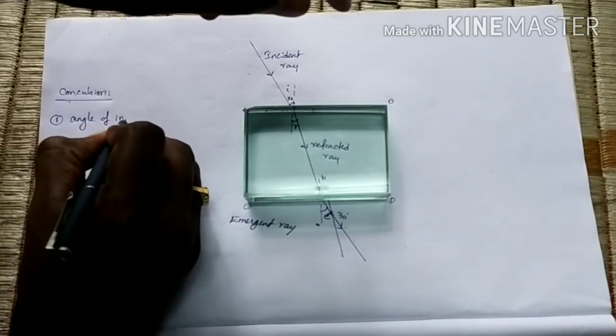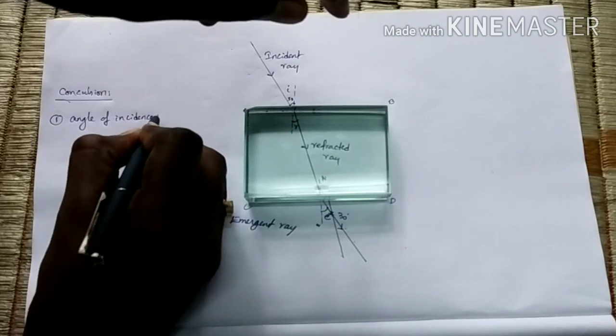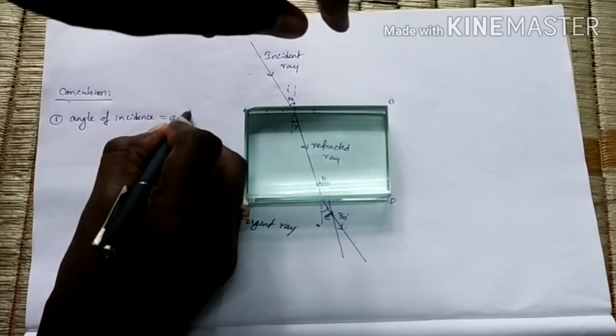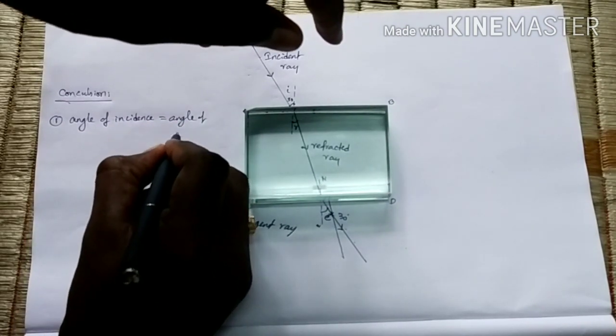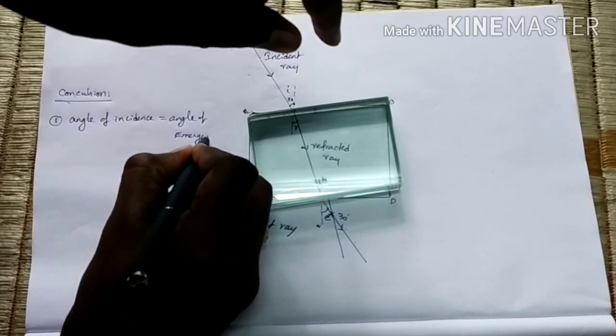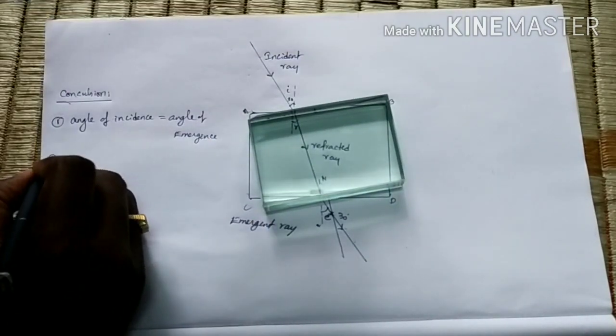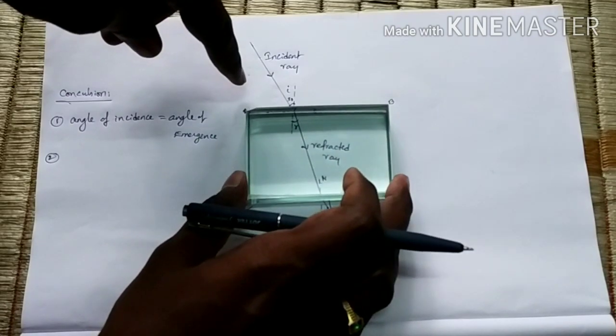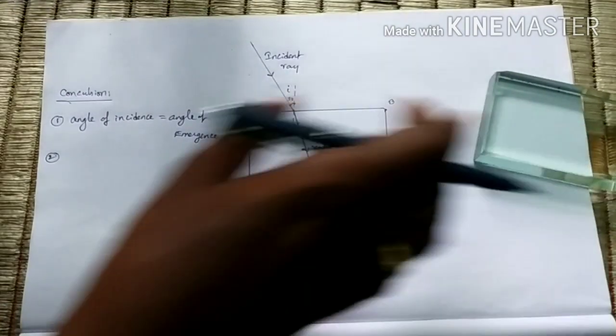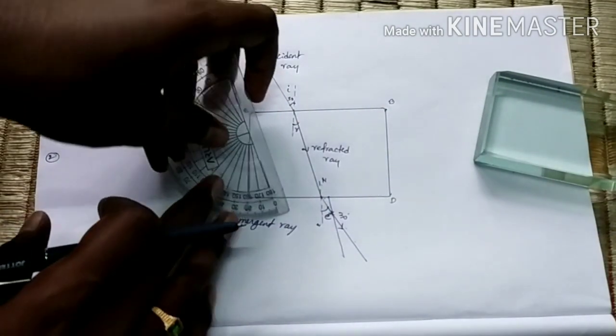The angle of incidence is equal to the angle of emergence. Okay, and the second point we observed here, we have to learn one more point.